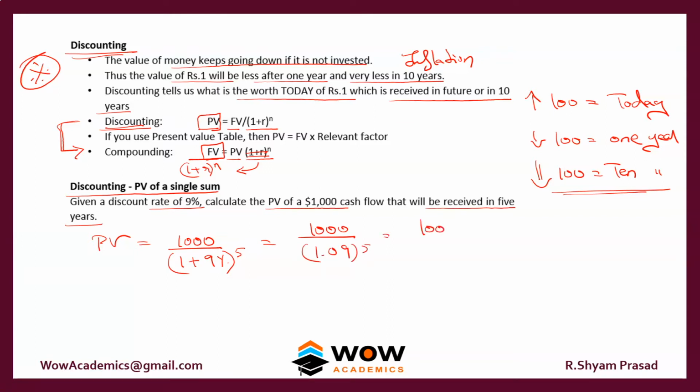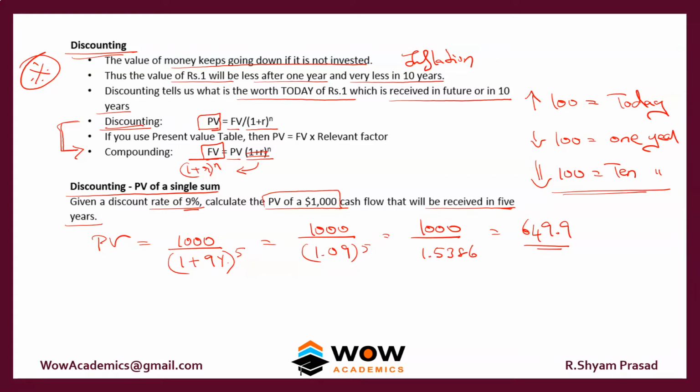So again, 1000 divided by 1.5386, so 649.9. So if you're going to receive 1000 rupees from someone, and the discounting rate or the inflation rate in the country is 9%, and in 5 years time you're going to receive the 1000 rupees, then what they give in 5 years is only worth up to 649 in terms of today's amount. So this is how you solve the formula.